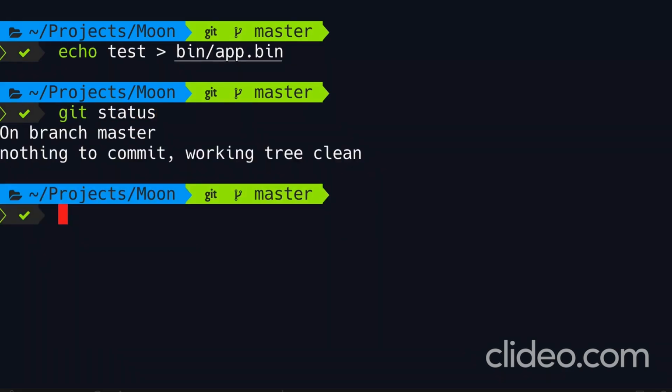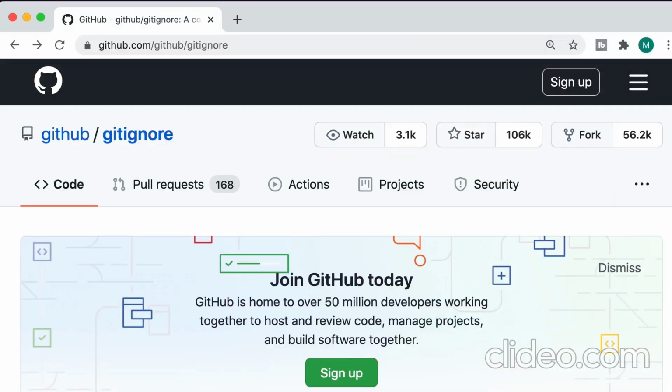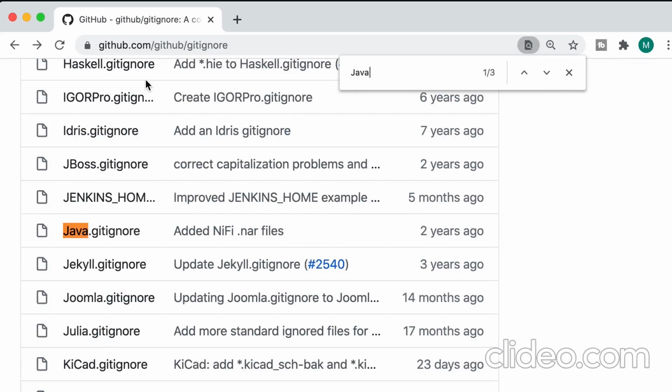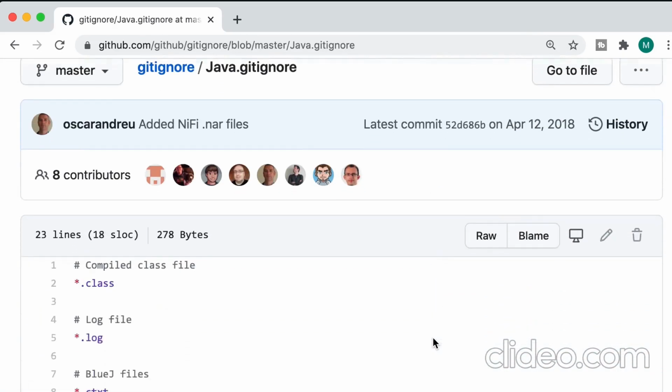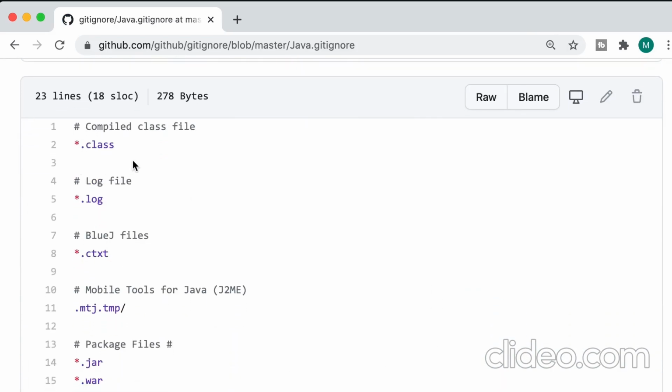So this is how we can ignore files and directories in Git. Now, if you head over to github.com/github/gitignore, you can see various gitignore templates for different programming languages. For example, let's look at the template for Java. So for Java projects, it's a great idea to exclude all the class files because these files get automatically generated when you compile your code. So there's no need to include them in your repository. So here we have various patterns like all the class files or all the log files. The lines that start with a hash sign, these are comments, so they get ignored by Git.